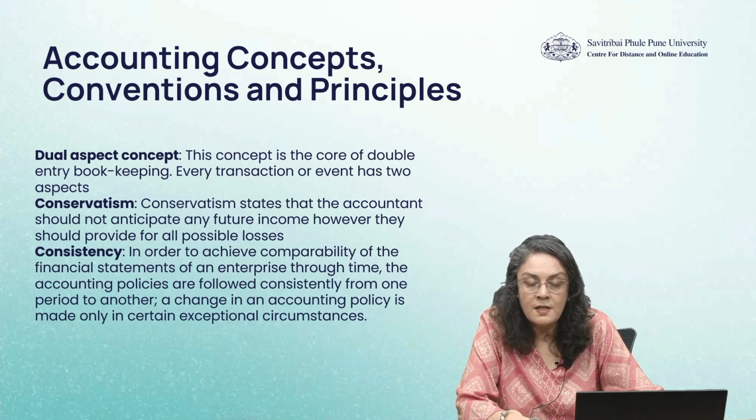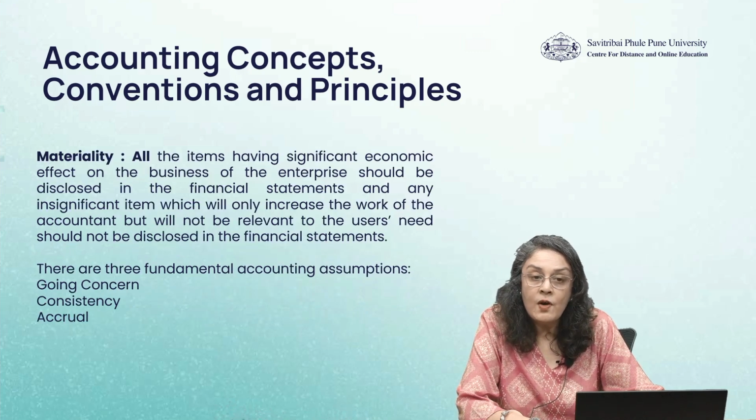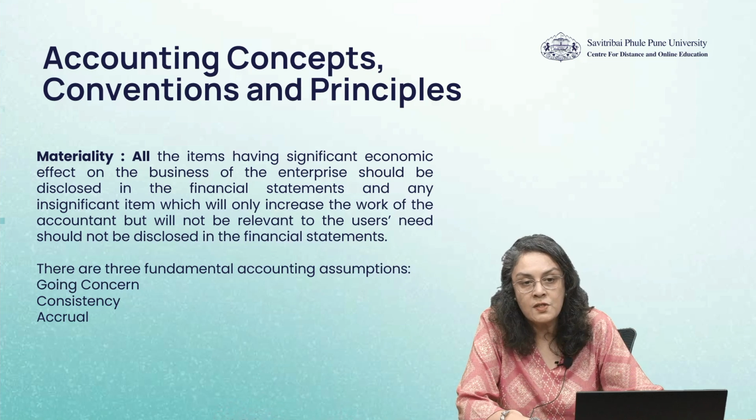Then you have consistency, which says in order to achieve comparability of the financial statements of an enterprise through time, the accounting policies are followed consistently from one period to another. A change in the accounting policy is made only in certain exceptional circumstances. Lastly, you have materiality. All the items having significant economic effect on the business of an enterprise should be disclosed in the financial statements, and any insignificant item which only increases the work of the accountant but will not be relevant for the user's need should not be disclosed in the financial statements.